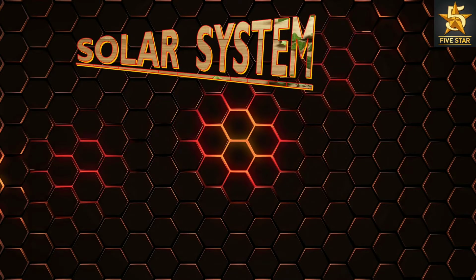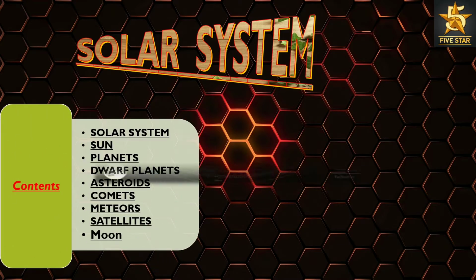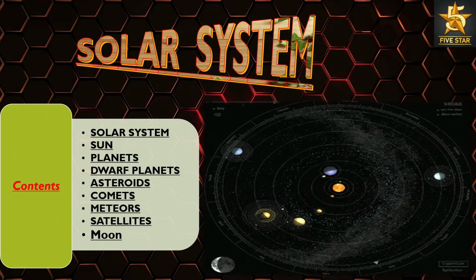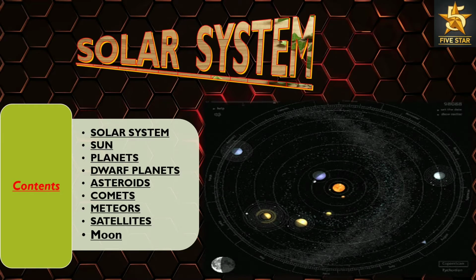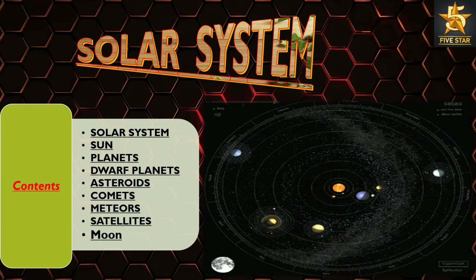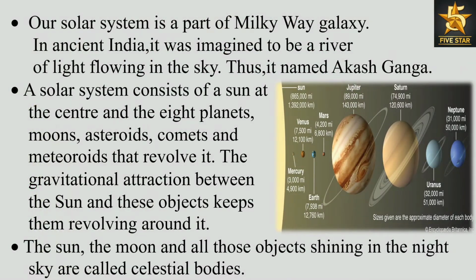Today we will read Solar System. Contents: Solar System, Sun, Planets, Dwarf planets, Asteroids, Comets, Meteors, Satellites, Moon. Our solar system is a part of Milky Way galaxy.